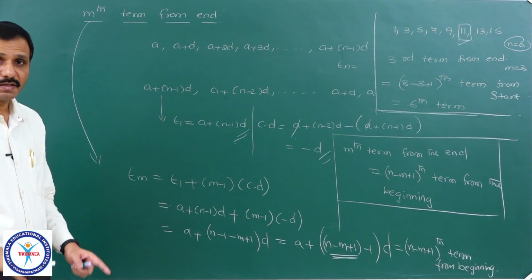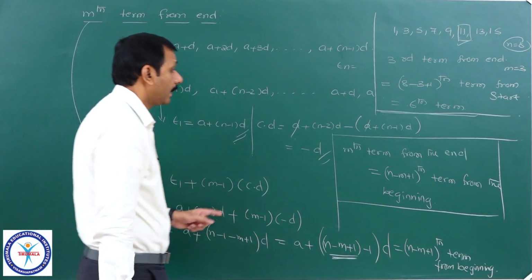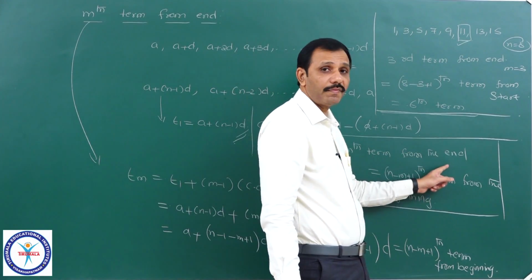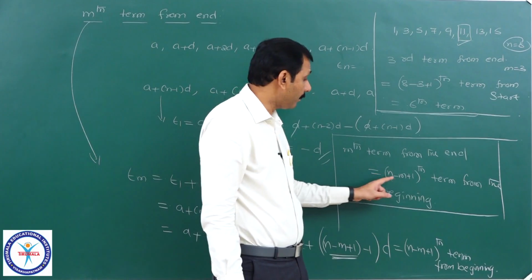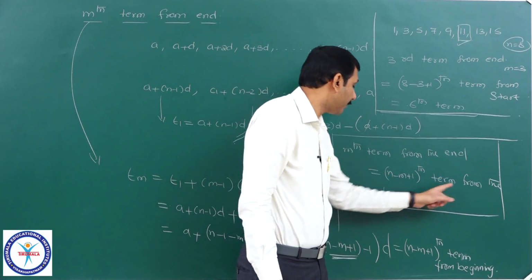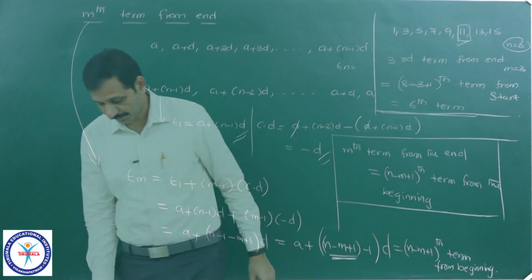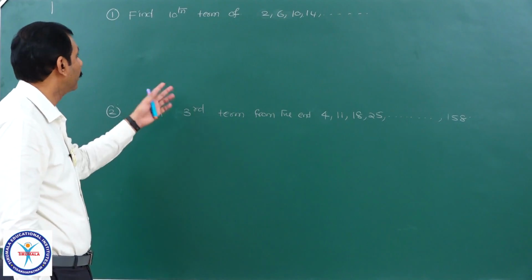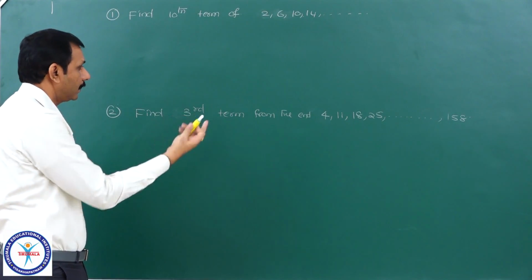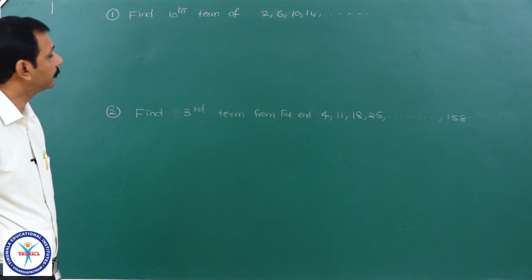Therefore, remember this, it will definitely be useful. The mth term from the end of an AP is equal to the n minus m plus 1th term from the beginning. That is the point. Now you see two simple problems: how to find the nth term and the mth term from the end.